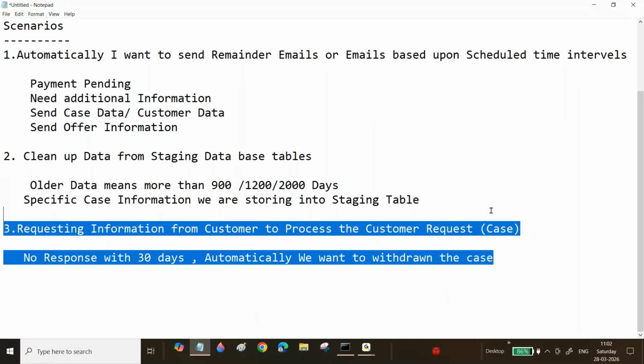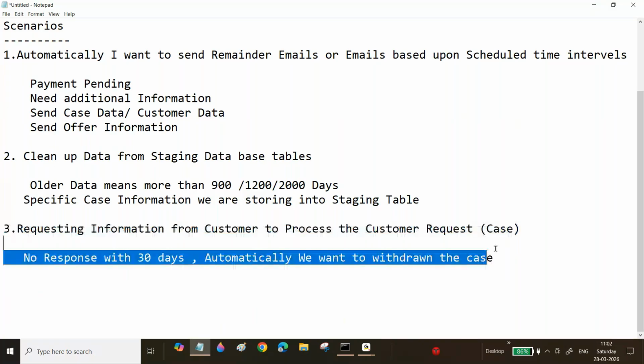Here withdrawn means cancelled. Withdrawing a case means you are resolving the case. Resolved cancelled, or resolved withdrawn, whatever status you want to update. We will ask what status you want to update when we are going to withdraw the case. This is the one scenario. Next scenario: there is no automatic withdrawal of the case.